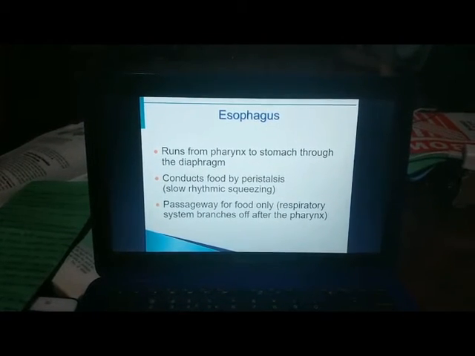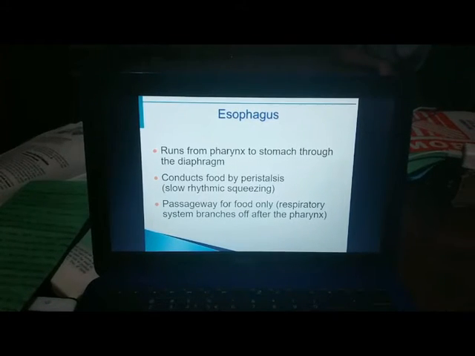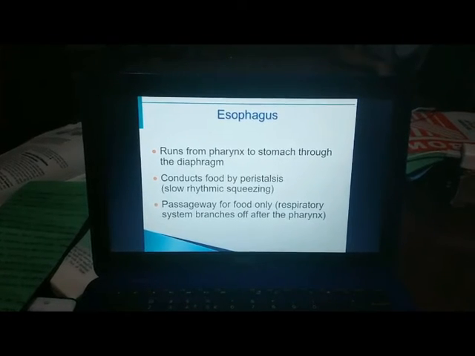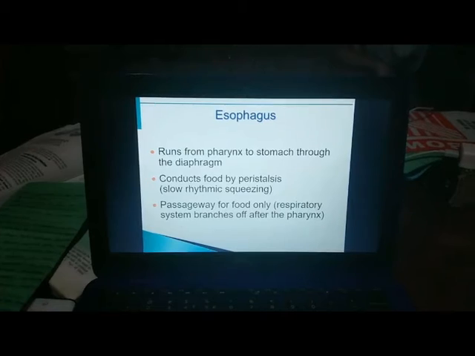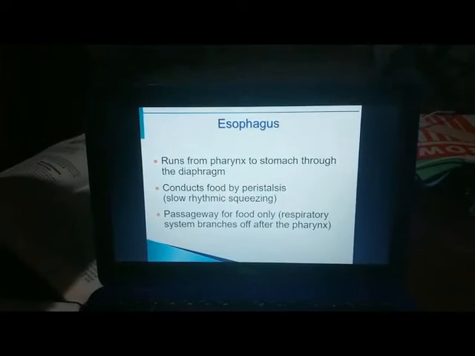After we intake food, it will go to the pharynx and then to the esophagus. The esophagus runs from the pharynx to the stomach through the diaphragm. It conducts food by peristalsis, slow rhythmic squeezing, and is a passageway for food only, as the respiratory system branches off after the pharynx.